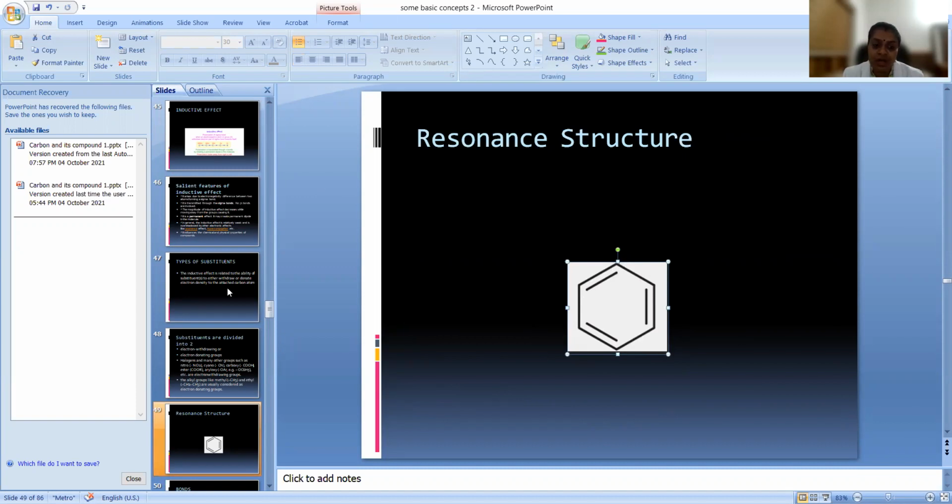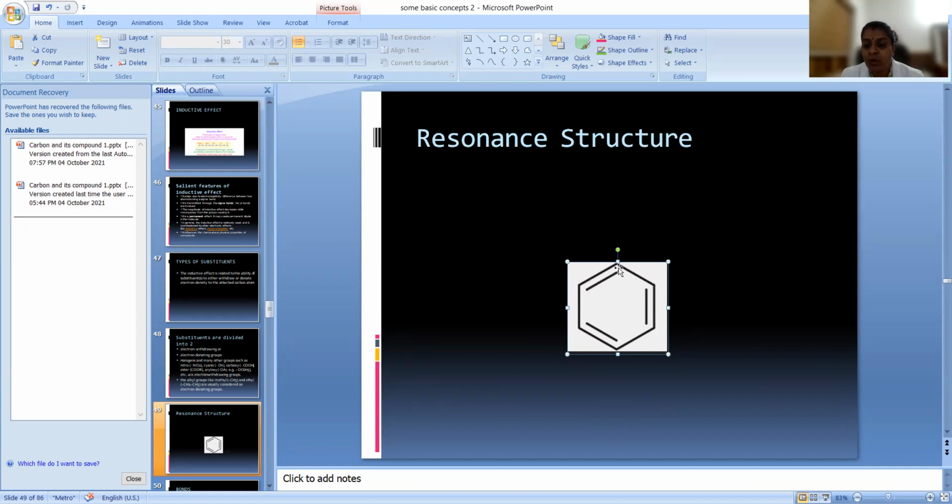But what we understood from the studies is that there are single bonds and double bonds in it, right? So if we check its bond length, we should get the bond length for a single bond and a double bond. But when we check the bond length, what we obtain is a bond length between a double bond and a single bond.